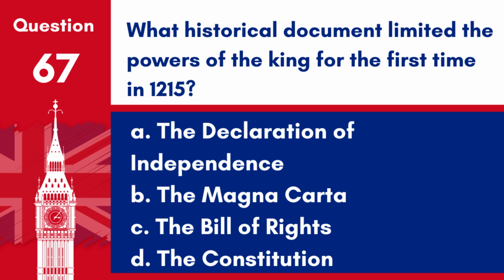Question 67. What historical document limited the powers of the king for the first time in 1215? A. The Declaration of Independence. B. The Magna Carta. C. The Bill of Rights. D. The Constitution. Answer: B. The Magna Carta. The Magna Carta, signed in 1215 by King John of England, was a crucial document that limited the powers of the king for the first time, establishing the foundation for modern democracy and rule of law.